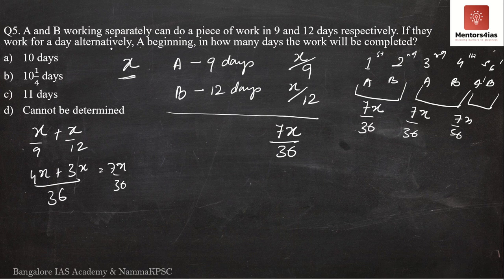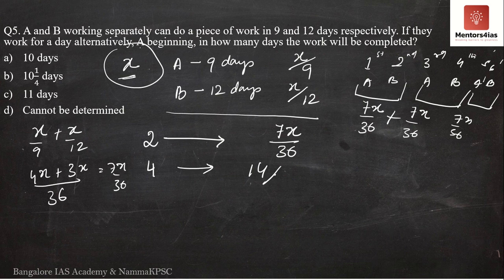What is the total work to be completed? It is x. So every 2 days, 7x by 36 amount of work is completed. Every 4 days, another 7x by 36 amount of work is completed. So after 4 days, 14x by 36 amount of work is completed.